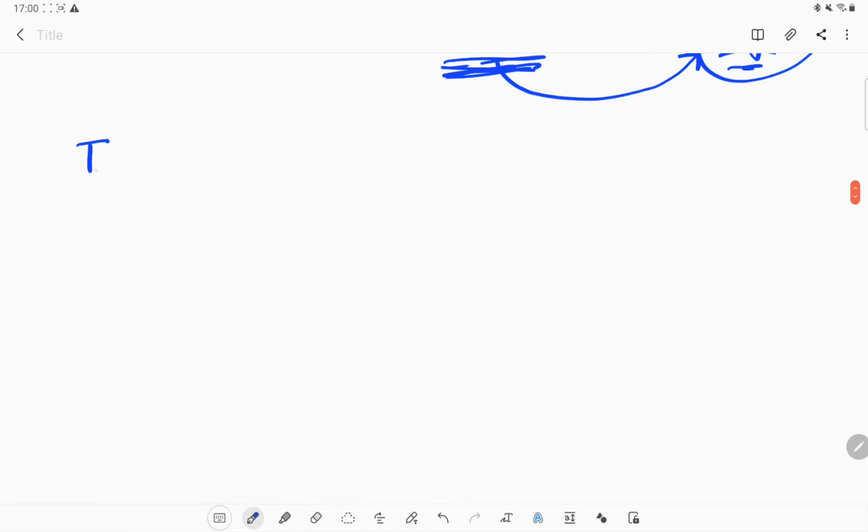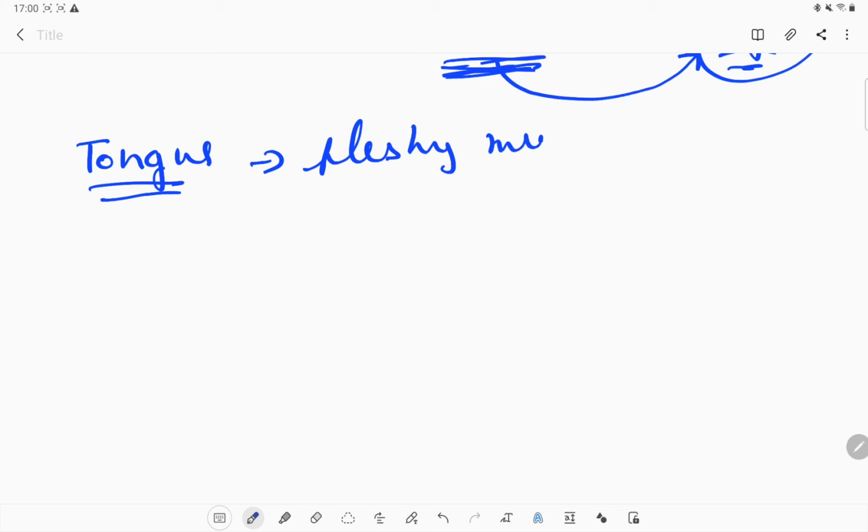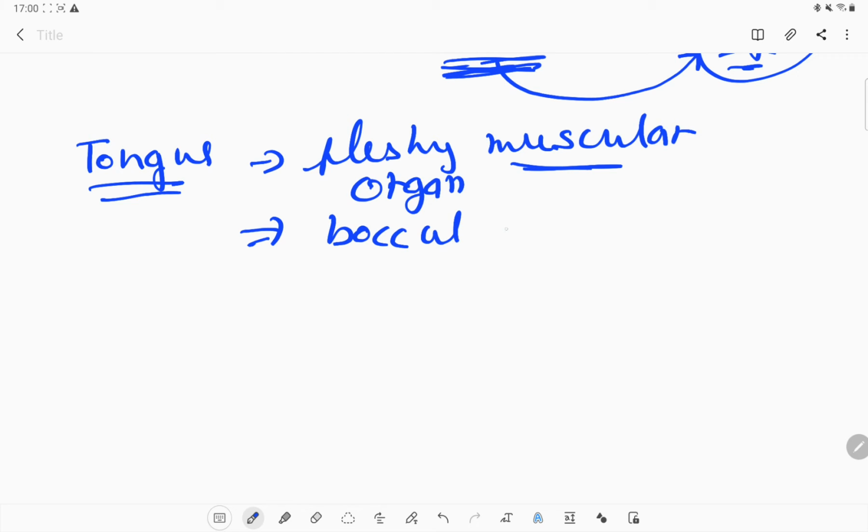What other organ do we have in our mouth? The tongue. What is the tongue? The tongue is a fleshy muscular organ. It does not have any bone and consists only of muscles. It is attached to the back floor of the buccal cavity, and the outer portion is free to move.